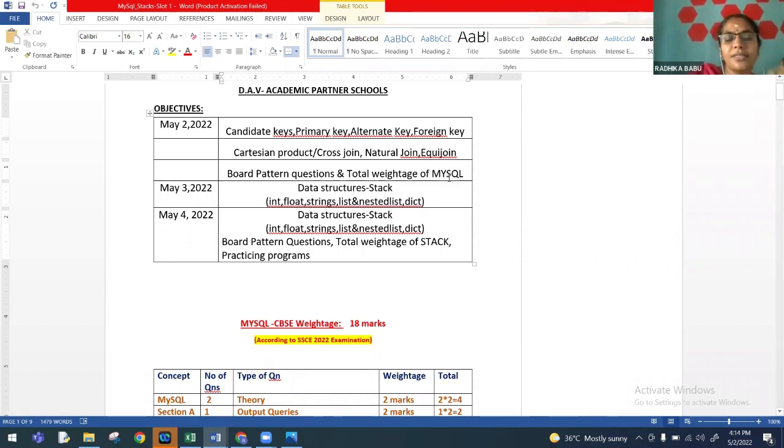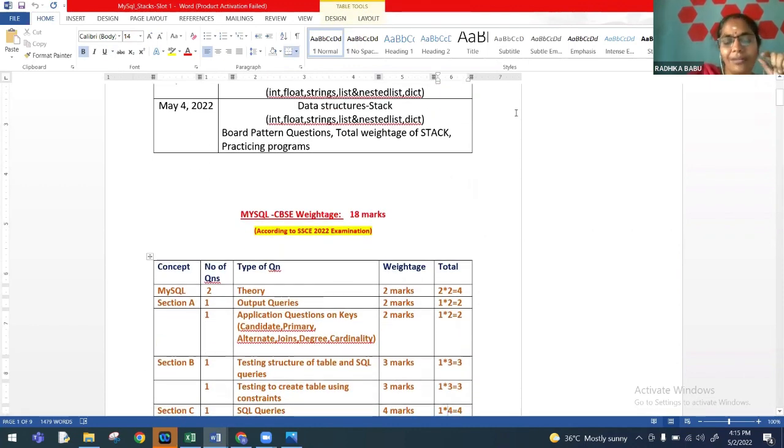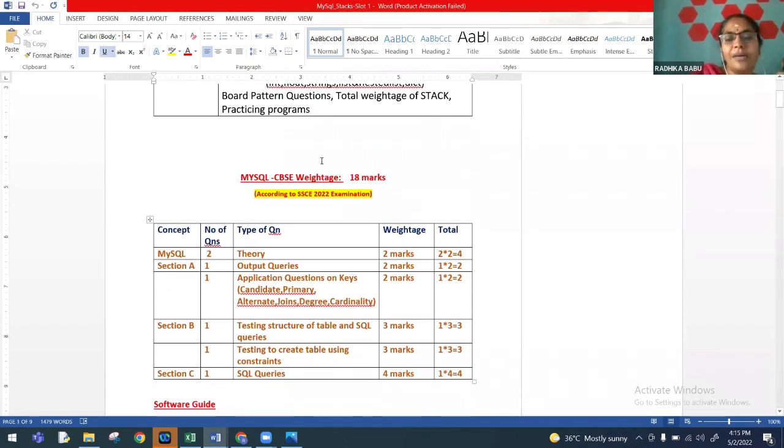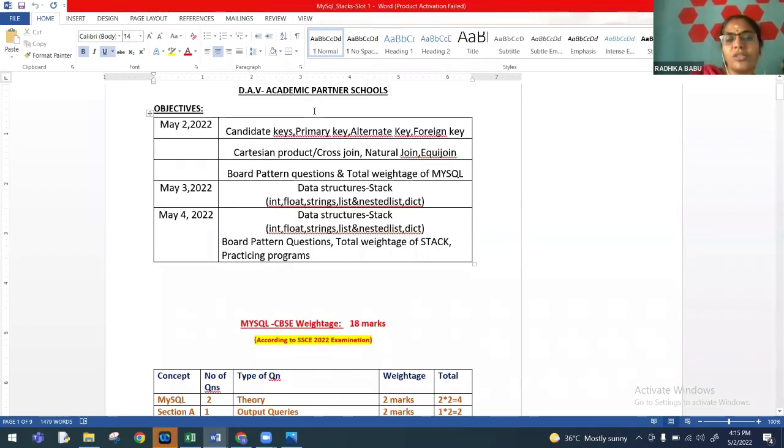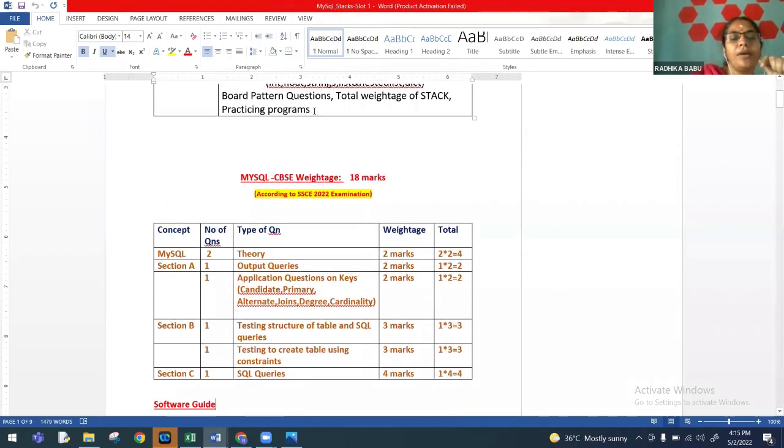This total weightage is a representation for the current year 2022 board appearing students, that is in term 2. Whatever concepts we are going to deal with now are going to be covered in the next 3 days. These concepts are very much there in term 2 of this year. The board examination of computer science will be on June 13th.